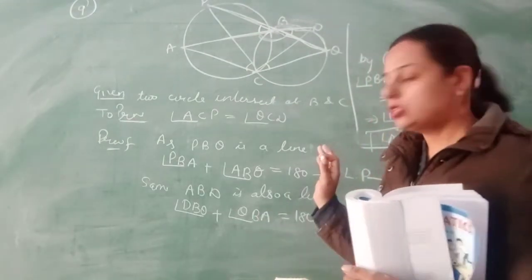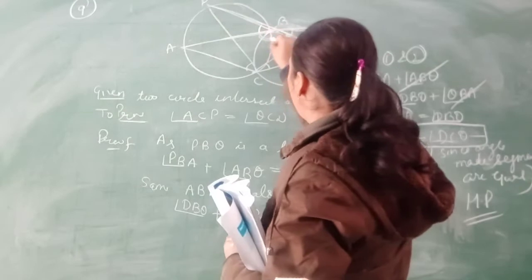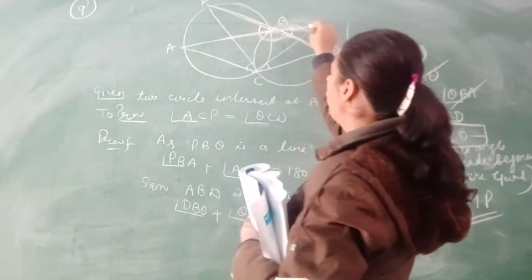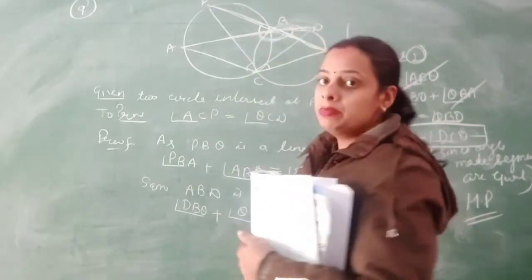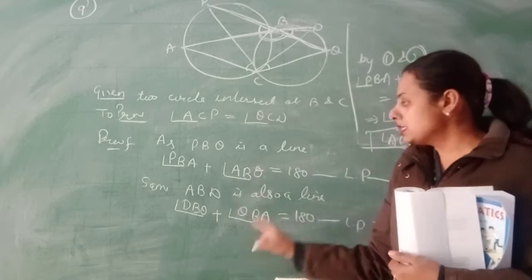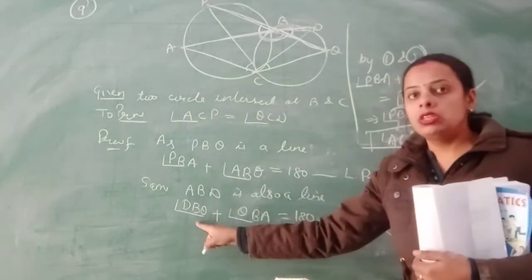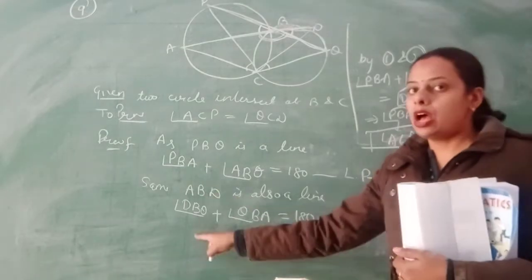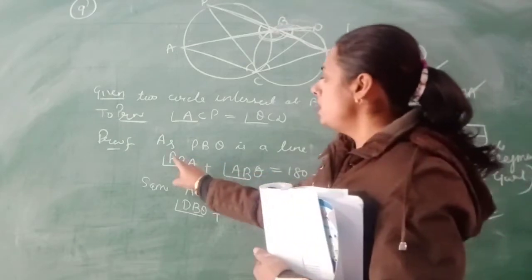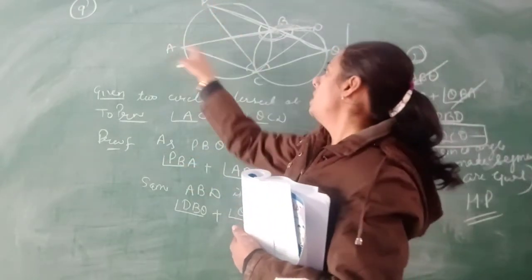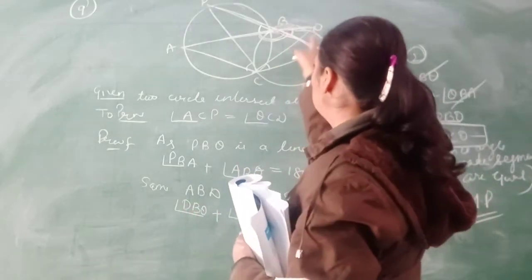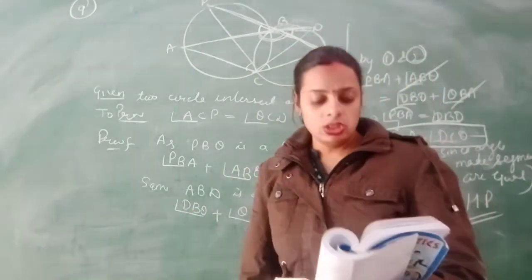You have to analyze what linear pair they are forming. So their addition will be equal to 180 degrees. In the same way, there is one more line, so their sum is also 180 degrees. Both will be equal, and the same angle will be cancelled out, and you will have this angle equal to this one. And these angles are forming the angle in the same segment. So your angle APB will be equal to ACP, and angle DBQ will be equal to DCQ. So both the angles should be equal.